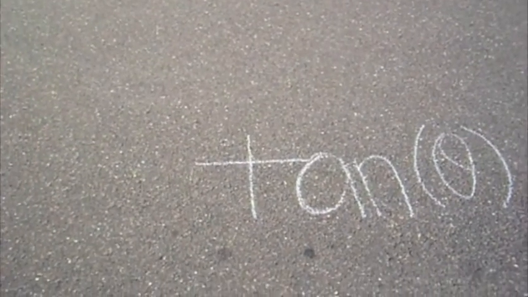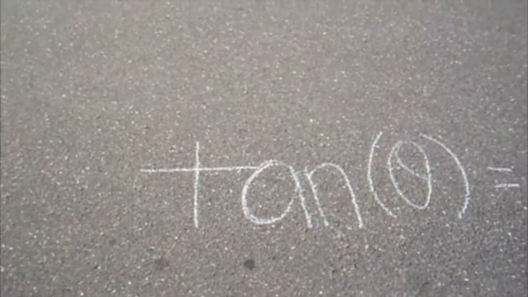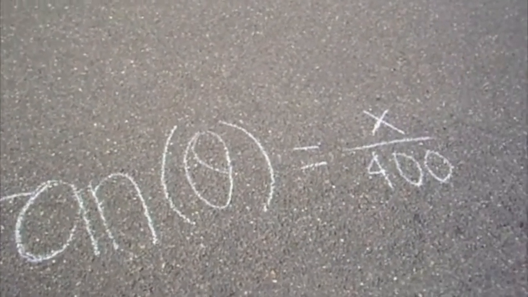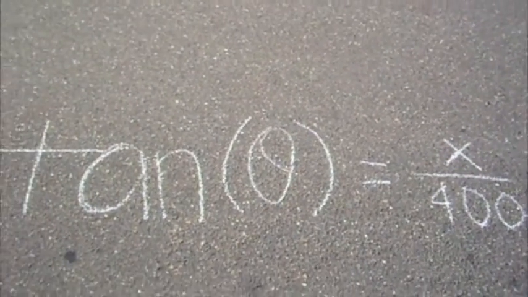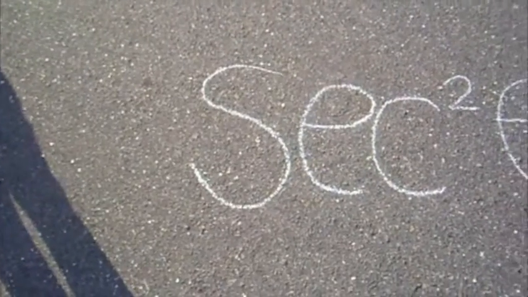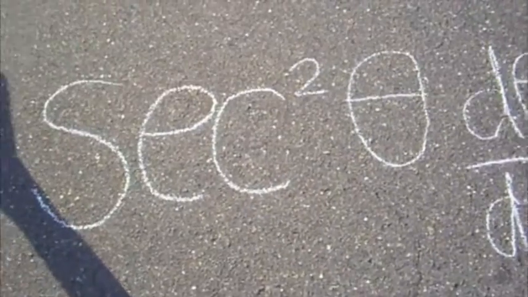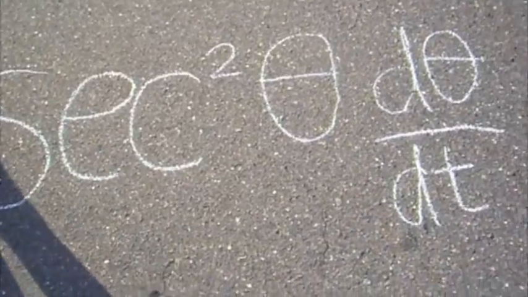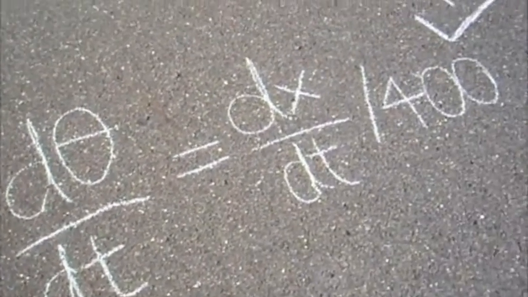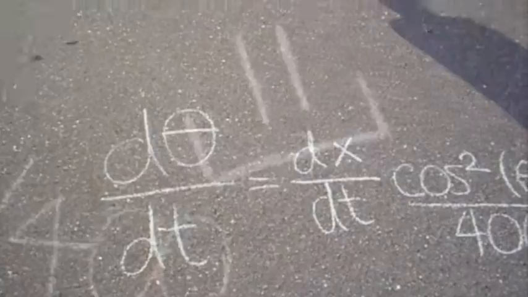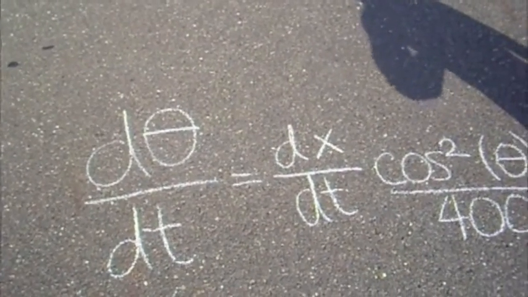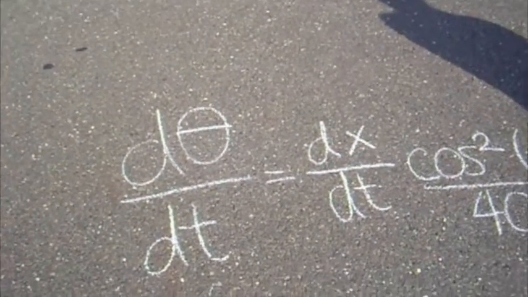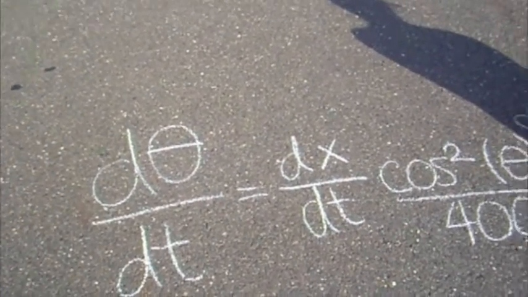Since the triangle in the figure is a right triangle, the variables x and theta are related as follows. Tangent of theta equals x over 400. By differentiating, we find the following relationship between the variables and their rates of change. Secant squared theta times d theta/dt equals dx/dt divided by 400. Since the secant is the reciprocal of the cosine, this can be written as follows. D theta/dt equals dx/dt times cosine squared theta divided by 400.